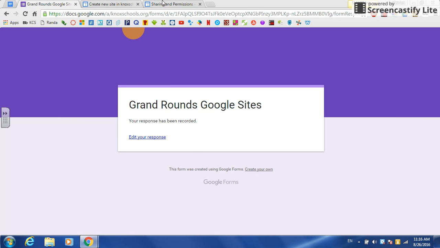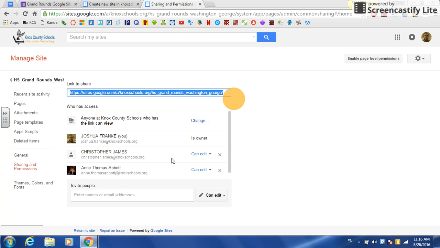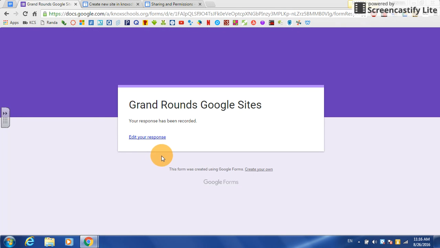So now what you have done is you have set up your sharing and permissions to allow us to see your website, as well as you filled out the Google form, which will make it easy for us to see everybody's Google site. And this concludes this part of the instructions.